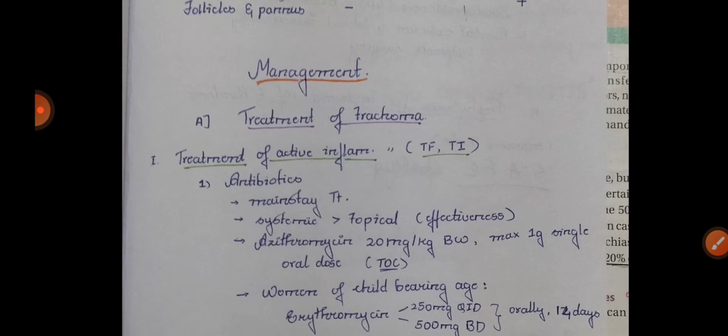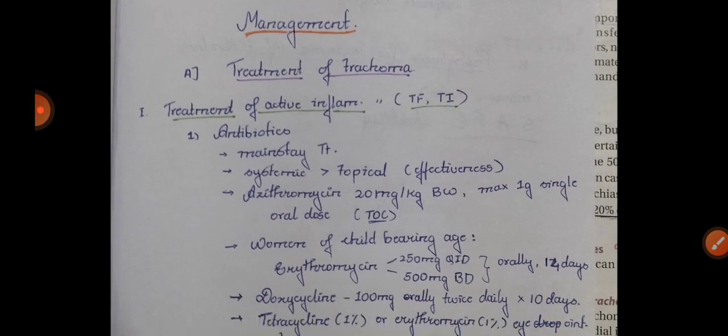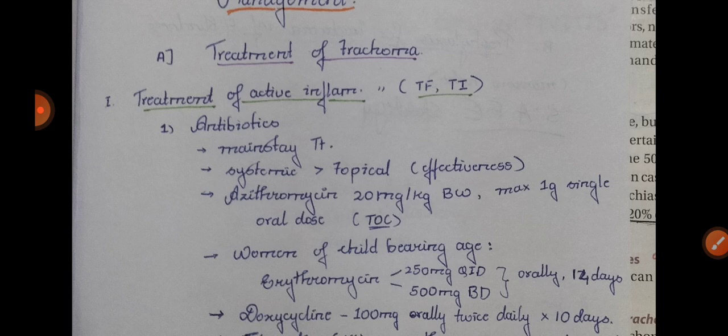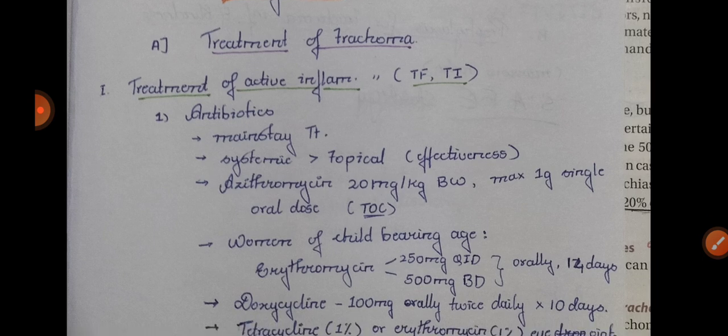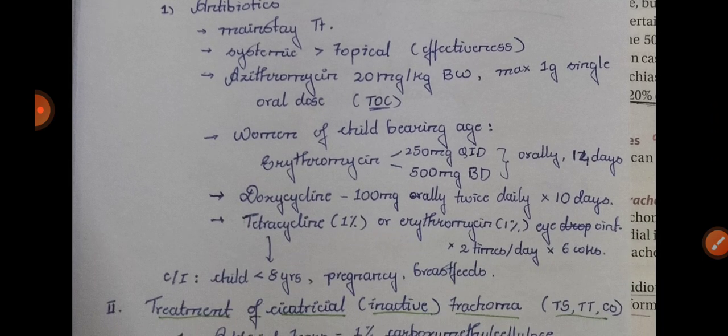Now coming to the management part, treatment of trachoma. Treatment of active inflammation, that is the active inflammatory stage of trachoma, trachomatous follicular and trachomatous intense. You will use antibiotics. The mainstay of treatment is antibiotics. Systemic is used more than topical, as the effectiveness of systemic is more than topical. You will use azithromycin 20 mg per kg body weight.